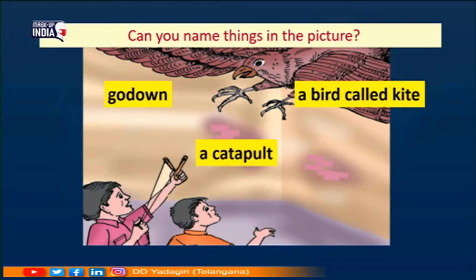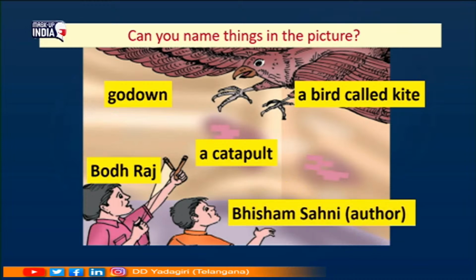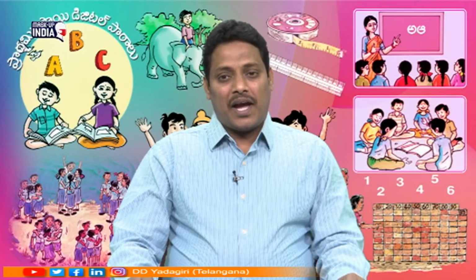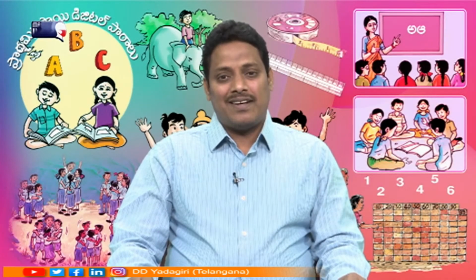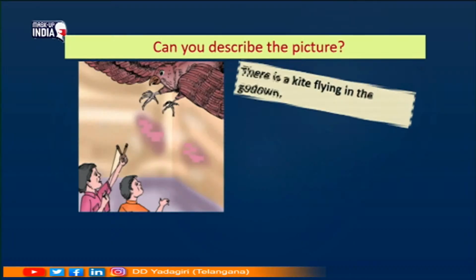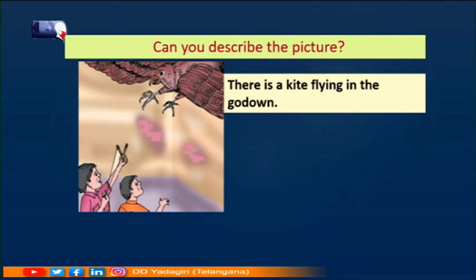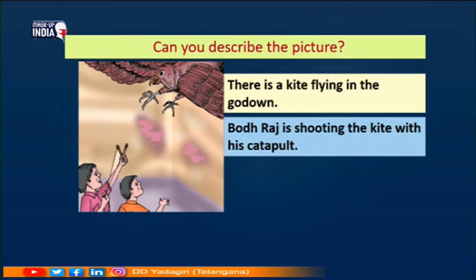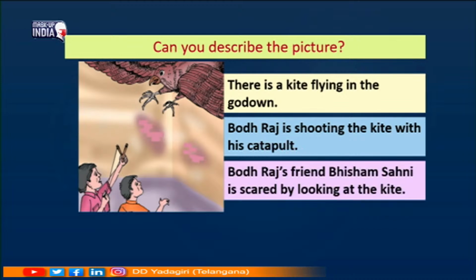Next, you can see a catapult. And Bodhraj and Bhisham Shani. So, Bodhraj's friend's name is Bhisham Shani. He is the author of this lesson. Now, can you describe the picture? Okay, children. Now, let's describe the picture. Yes, there is a kite flying in the godown. And Bodhraj is shooting the kite with his catapult. Bodhraj's friend Bhisham Shani is scared by looking at the kite.